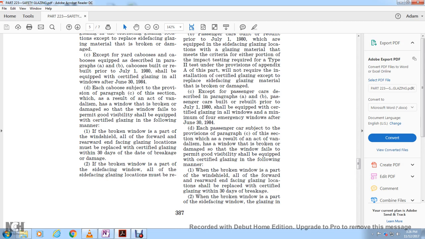And each passenger car subject to the provisions in paragraph C, with a window broken or damaged as the result of an act of vandalism, where the window fails to permit good visibility, shall be equipped with certified glazing in the following manner.